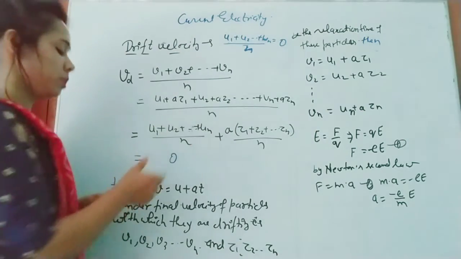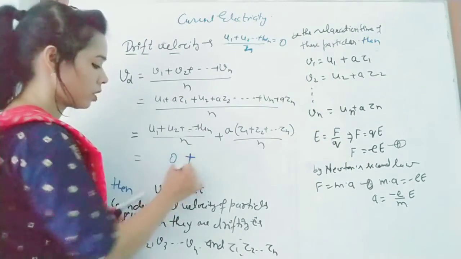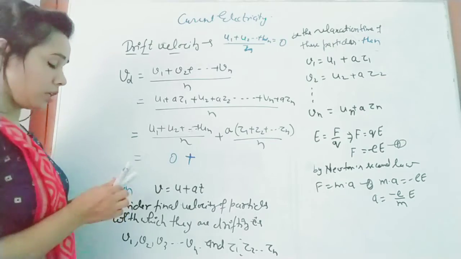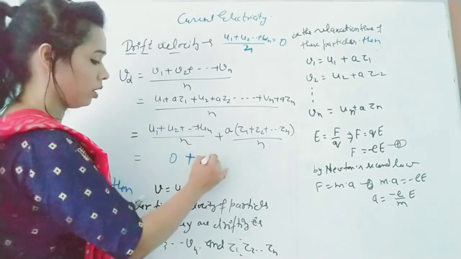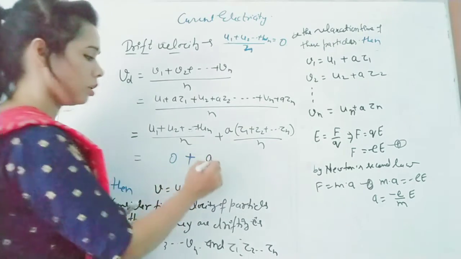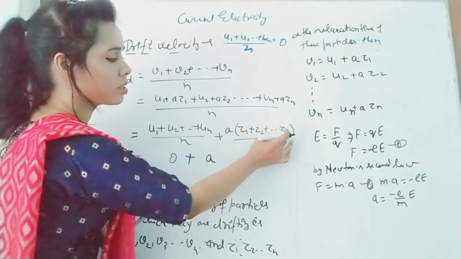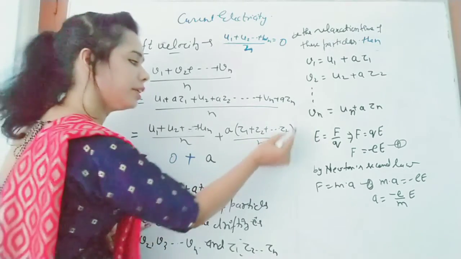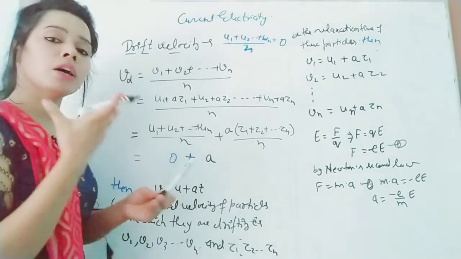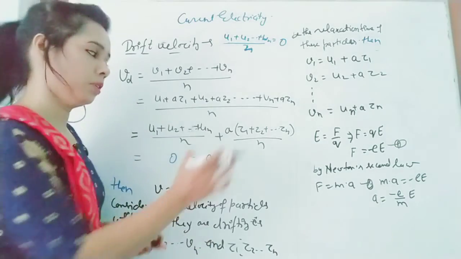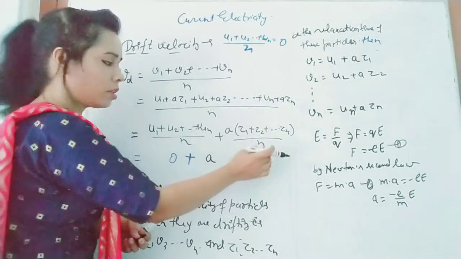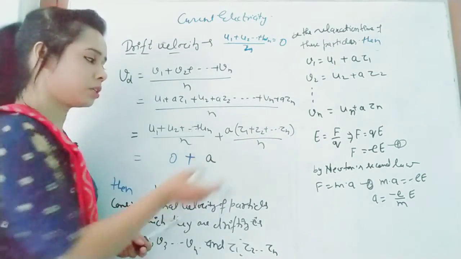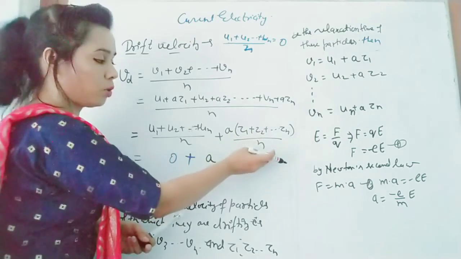So this term will be 0 plus what will be the answer? Here A times tau 1 plus tau 2 plus tau n upon n. We consider this the average relaxation time, since it is the sum of all relaxation times divided by the number of electrons.